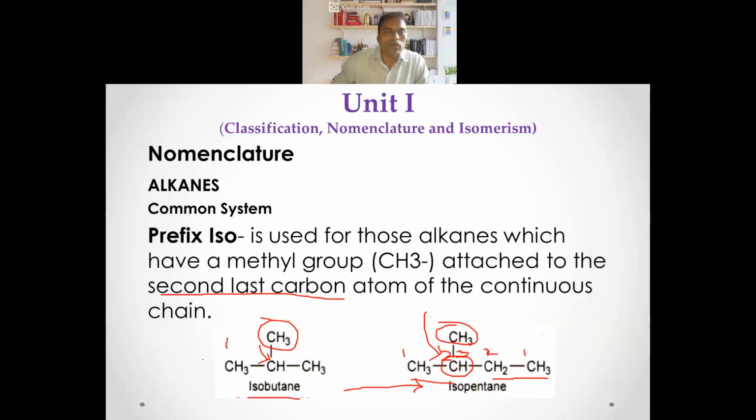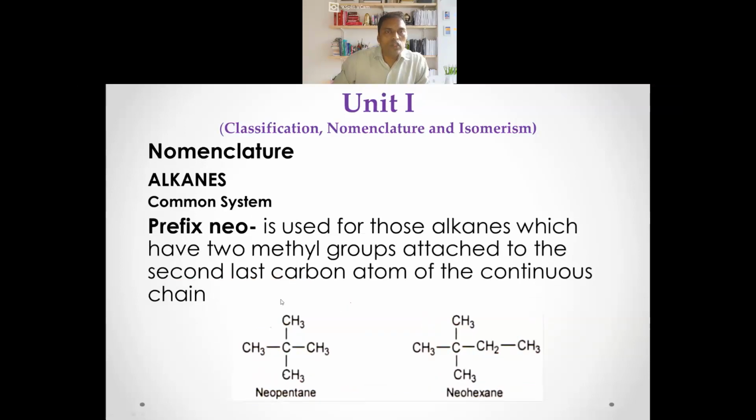This is actually butane, right? 1, 2, 3, 4. There are 4 carbons, so it is butane. In butane, the methyl group is attached to the second last carbon. That's why it is isobutane. So this is pentane. 1, 2, 3, 4, 5 carbons. In this, the methyl group is attached to the second last carbon, so it is isopentane.